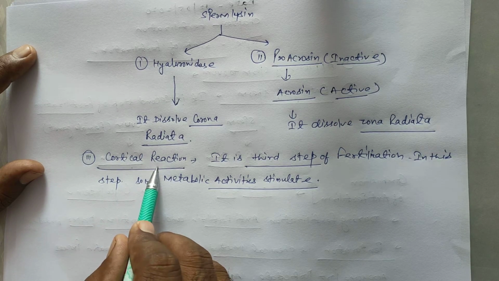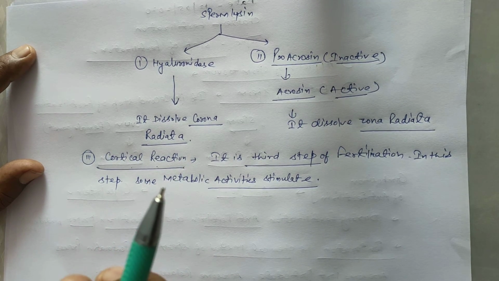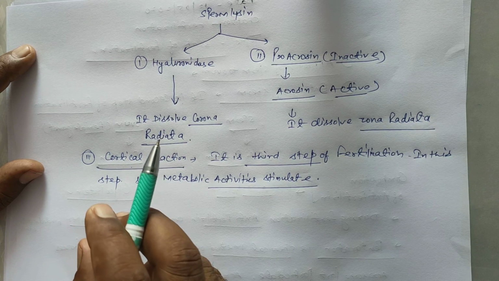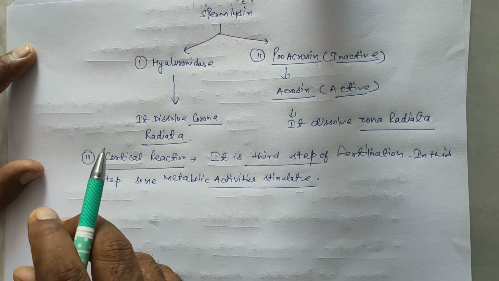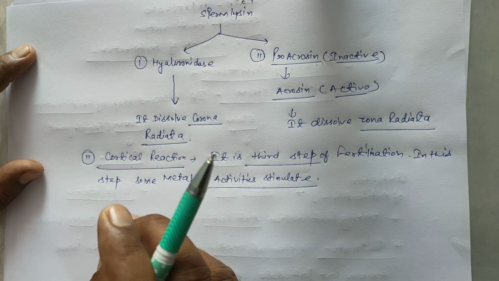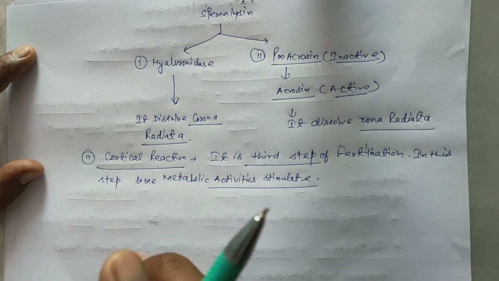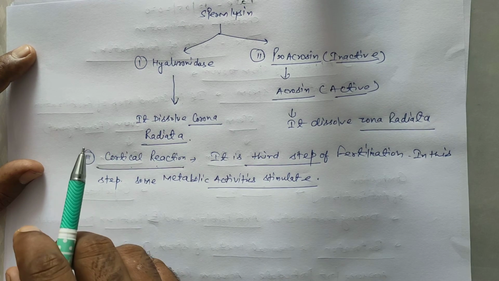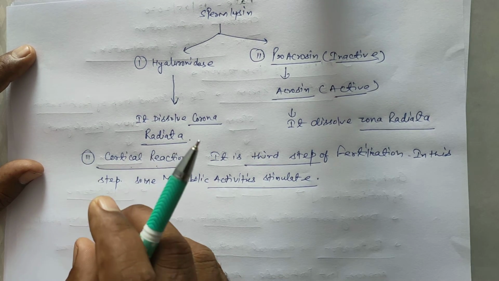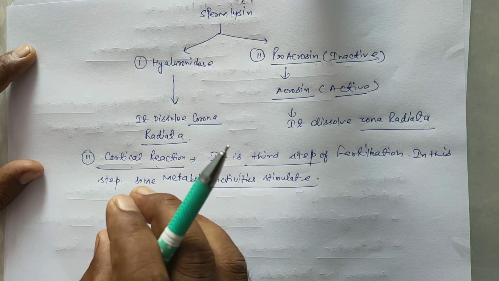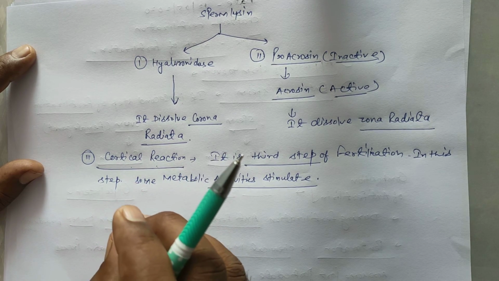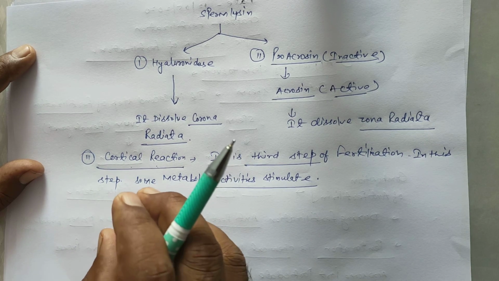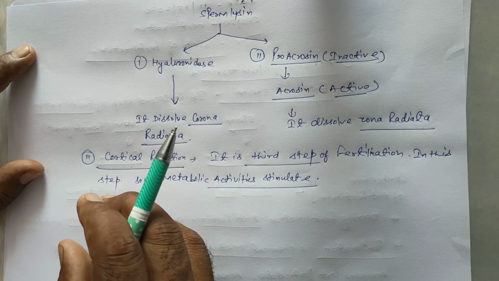In these reactions, a specific membrane, the fertilization membrane, forms from the vitelline membrane. Students, remember, human ovum is alecithal type on the basis of amount of yolk. The membrane covering the yolk is called vitelline membrane.